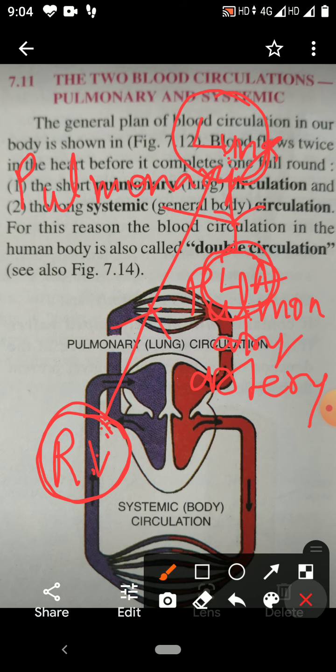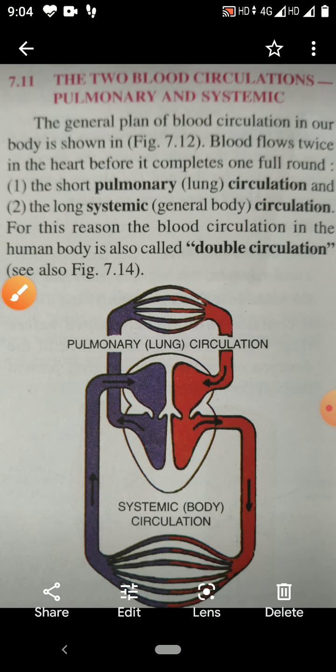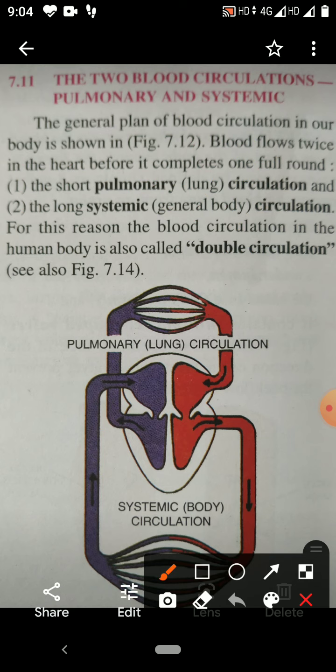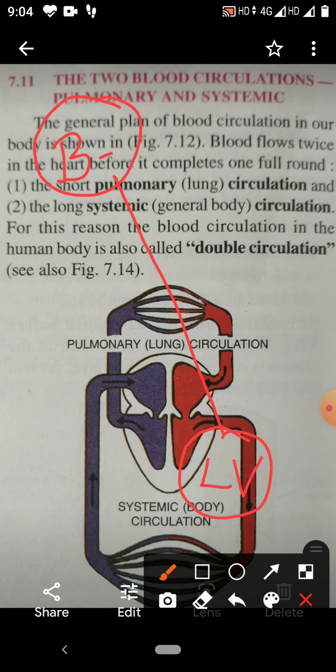Now see the other circulation. Circulation of blood from the left ventricle to the different parts of the body, anterior part of the body, posterior part of the body.